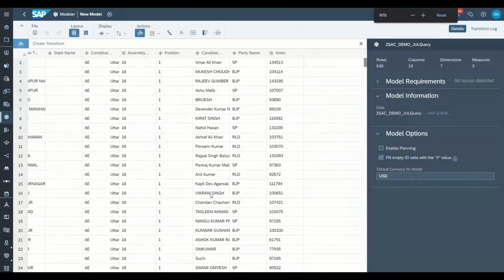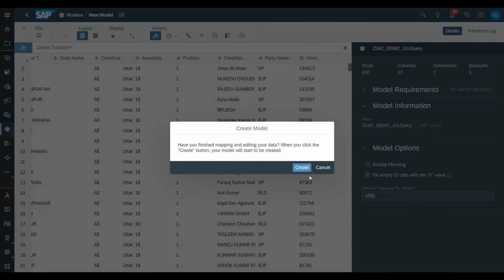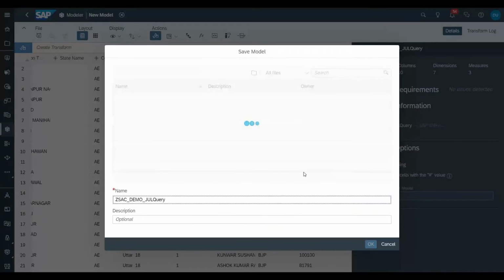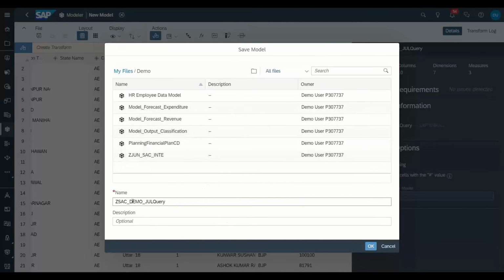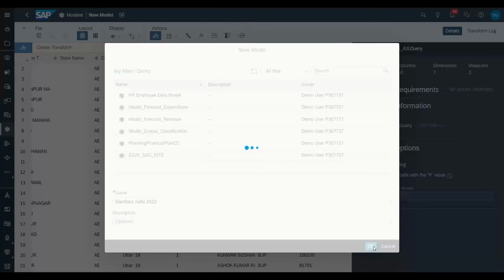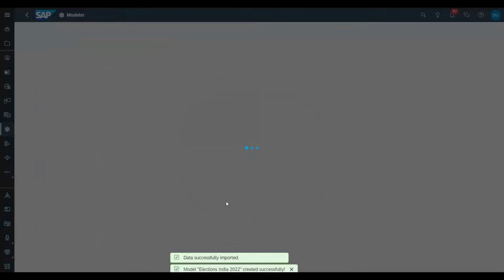Now it's time to give finalization to our model. So I click on create model and I'm going to store this model in my computer. I go back and say demo and I'm just going to store this. I will call it elections India 2022. Click on OK. And this is our foundation. So basically, in order to build any dashboard, you would first need the data. And that data is stored in a model. So we just created a model. This model is using the data from our ERP system.